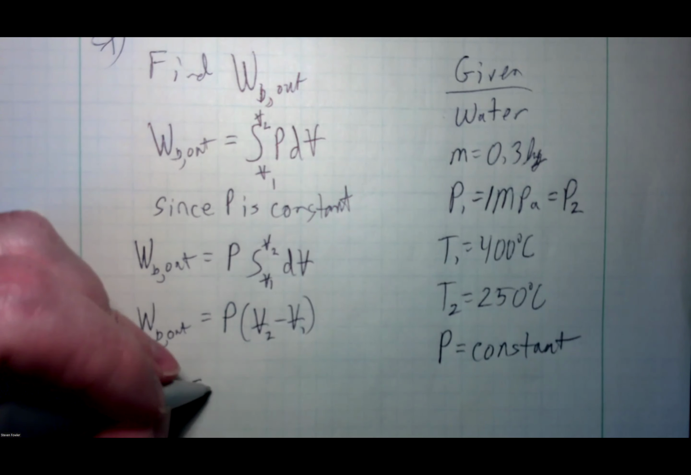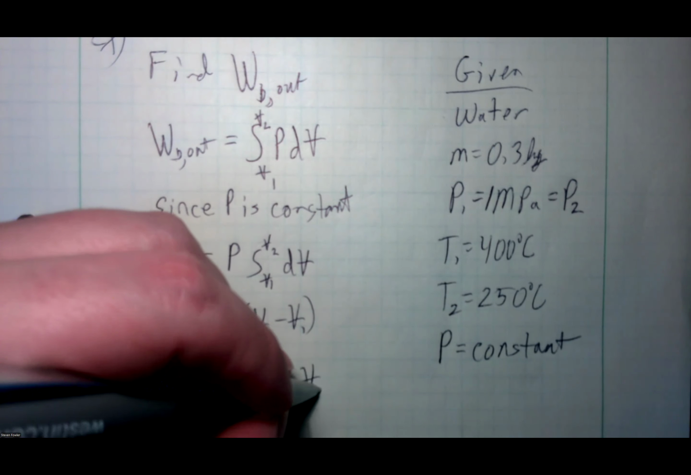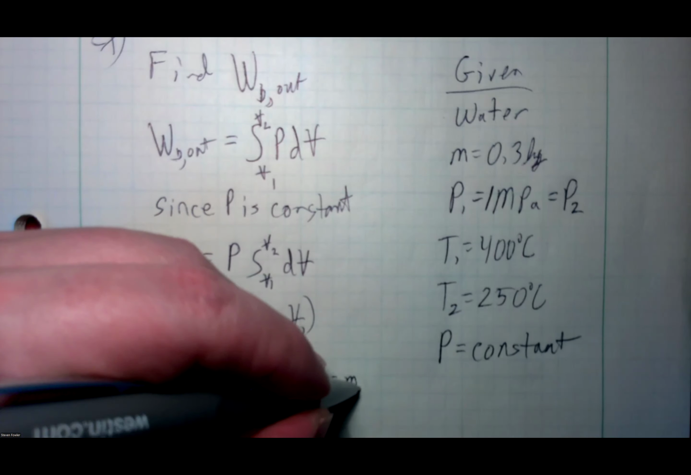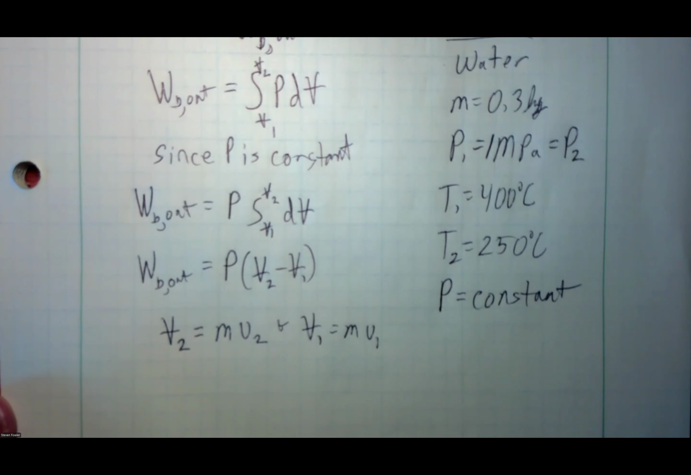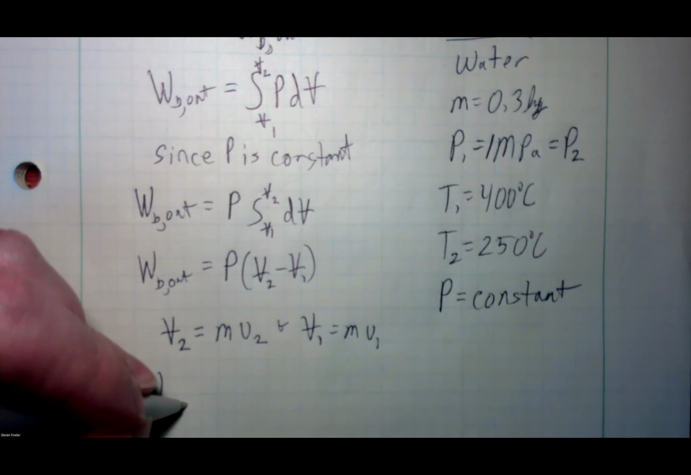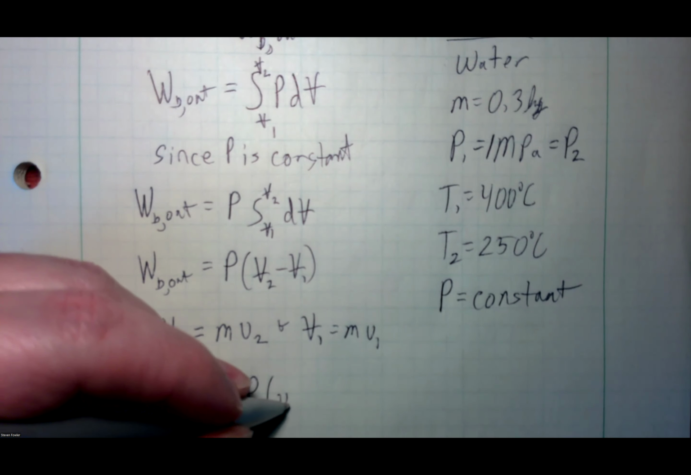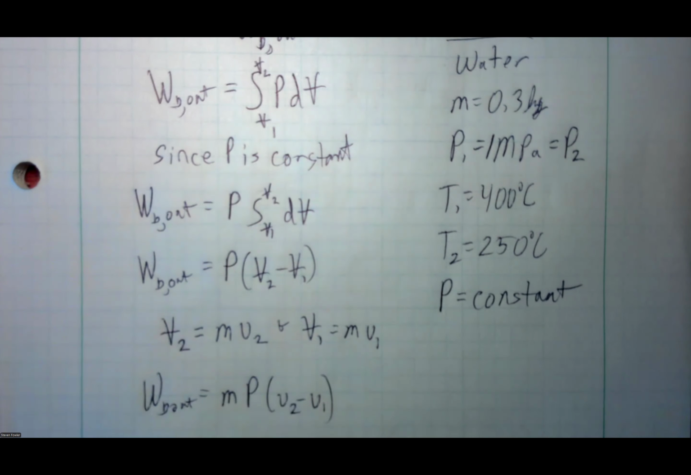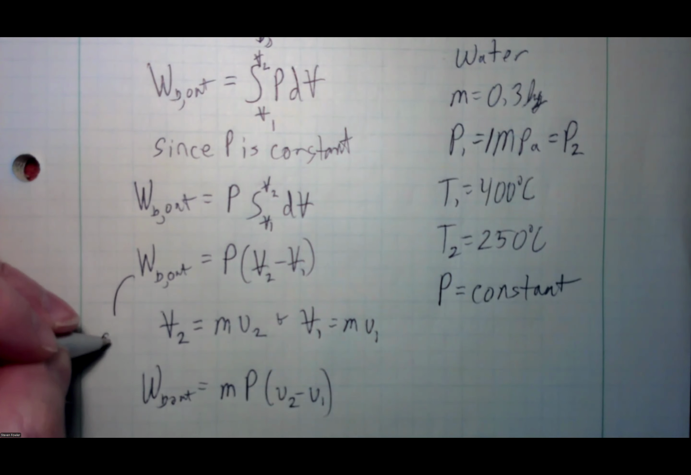So total V2 is going to be mass times specific V2. And total V1 is going to equal mass times specific V1. And table properties will lead me to these two. So far, so good. Or I can also, if you like, say the boundary work out is equal to m P delta little v. Either one is just fine. That's an or.